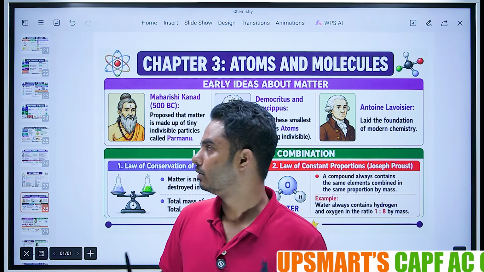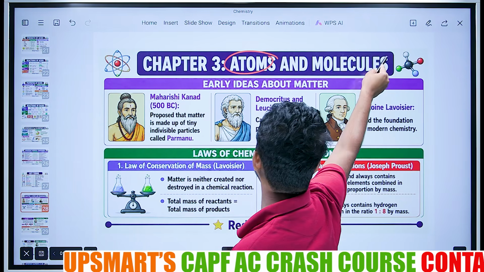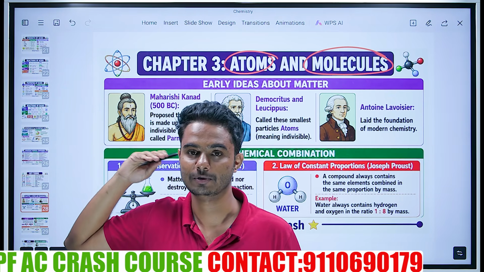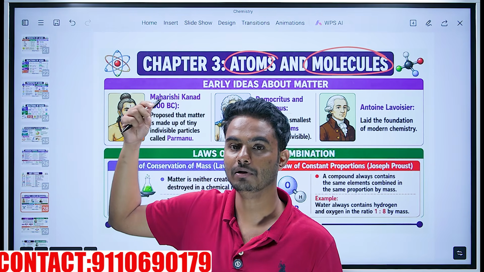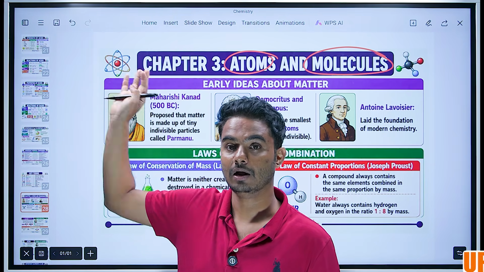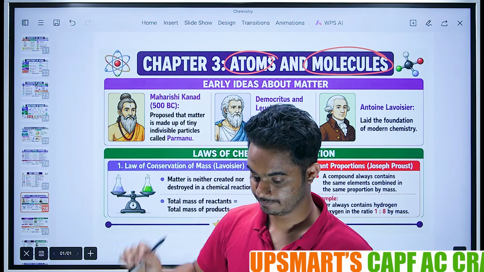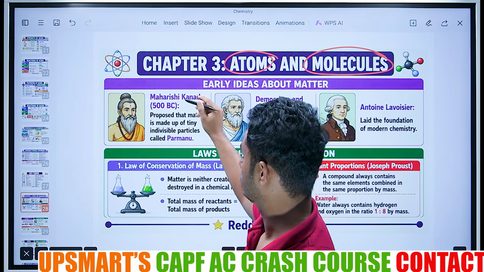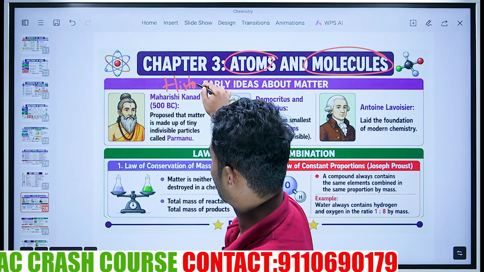Now, what are atoms and molecules, sir? Atoms and molecules will be our third chapter. In this chapter, we'll be studying atoms, molecules, mass, atomic number, valency, and various other concepts like Avogadro's number and moles, etc. Okay, so let us now get into the history part of it, which is not very much asked